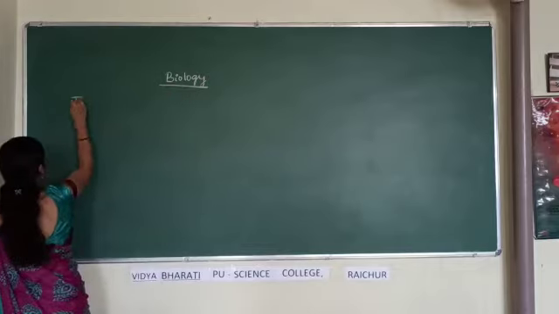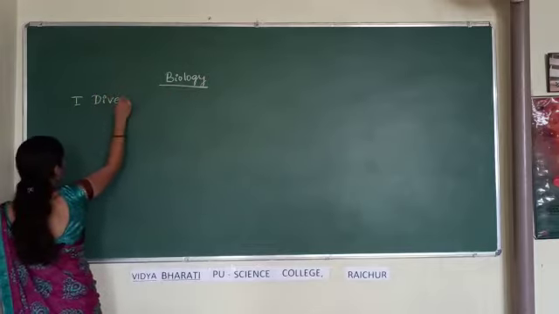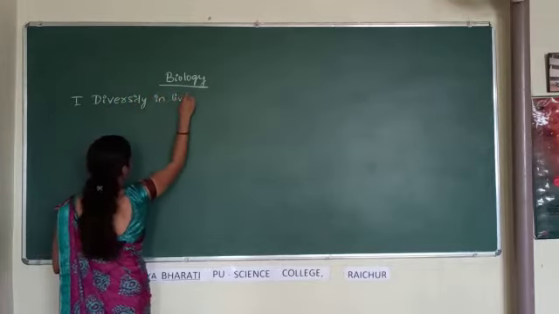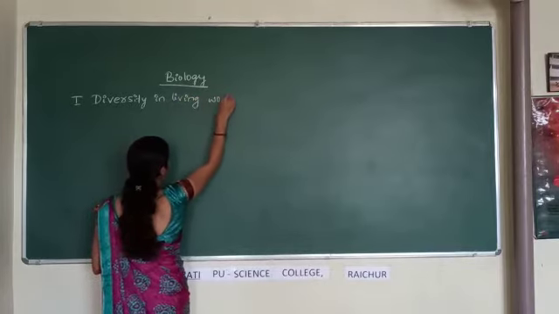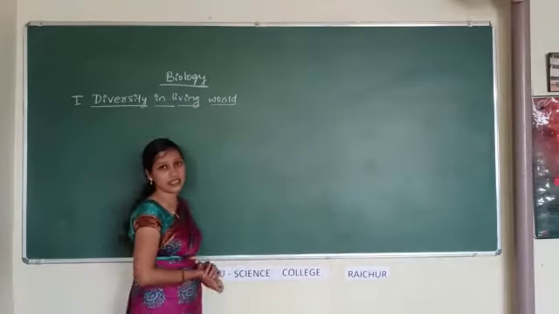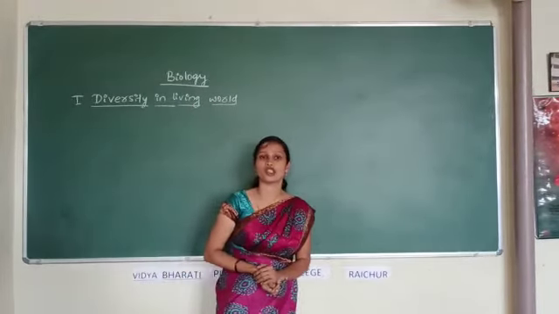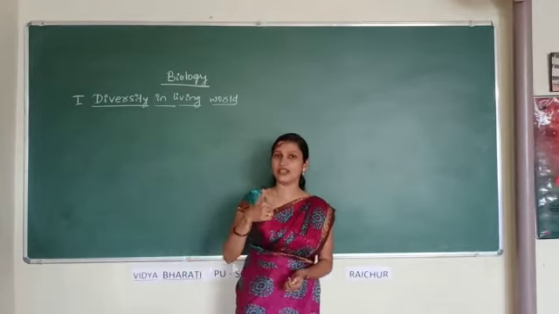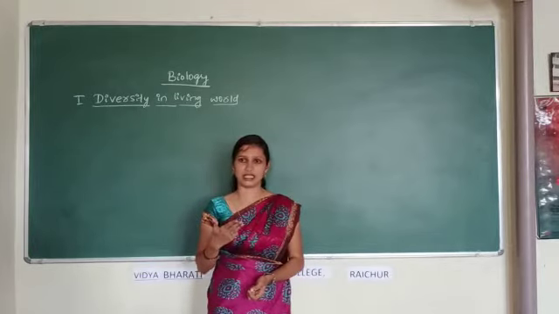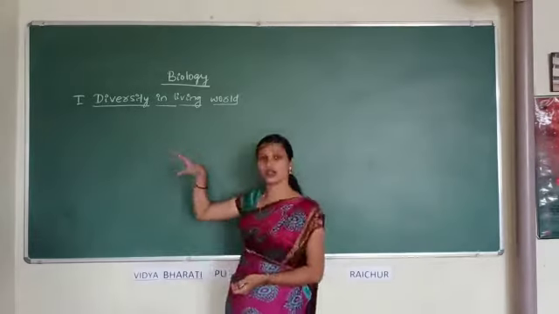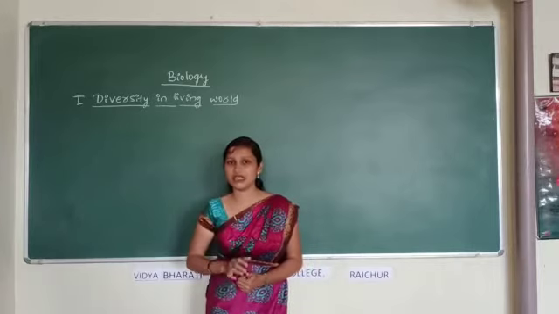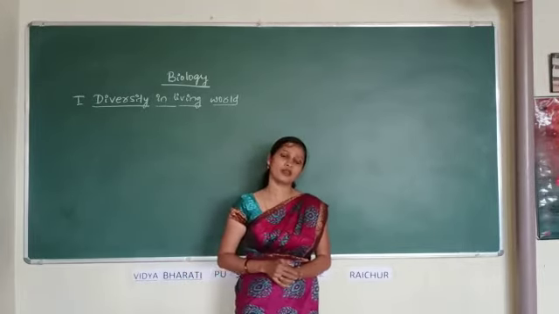First unit is diversity in living world. Diversity in living world unit includes 4 chapters such as the living world, biological classification, plant kingdom and animal kingdom. In this unit you are going to study about the living world, about diversity in the living world, about nomenclature, then